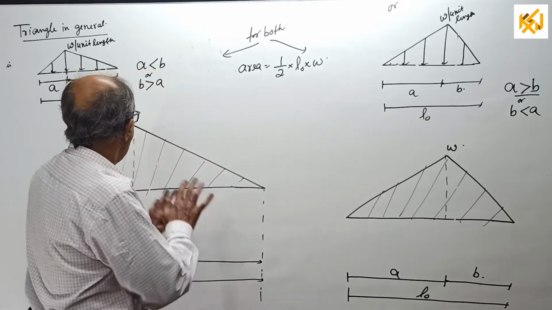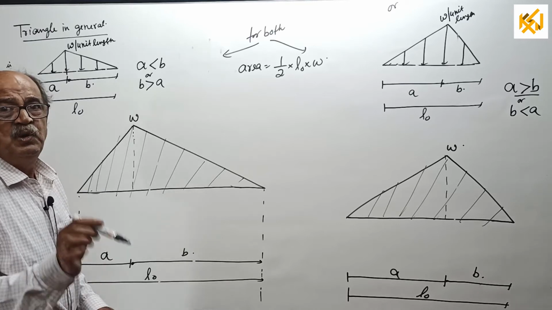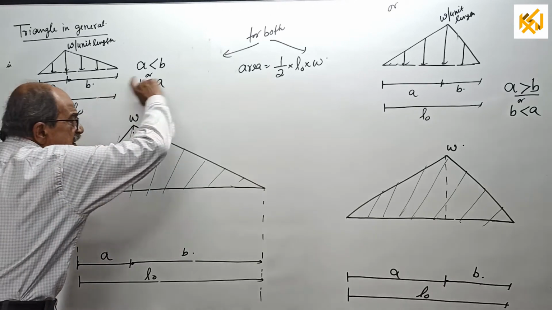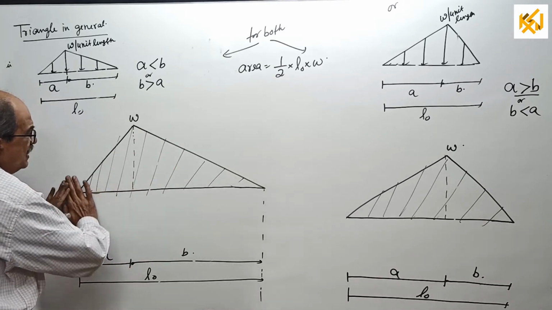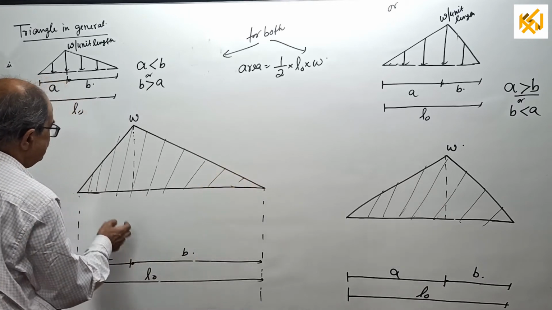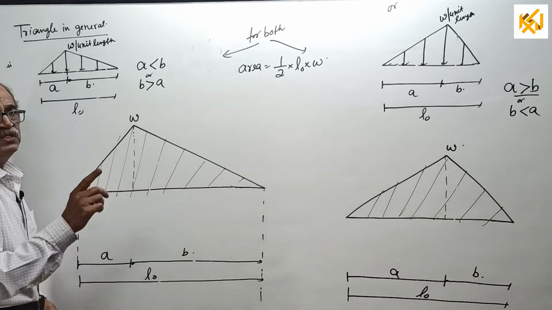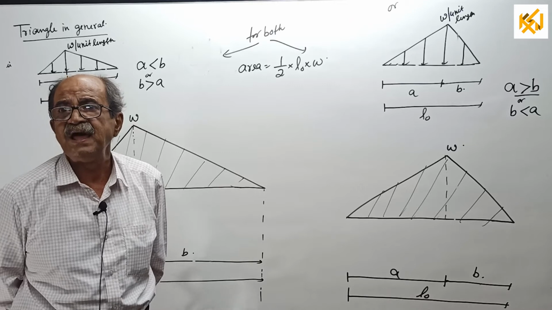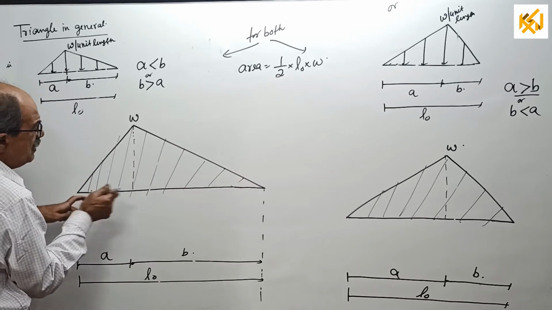Now, where is CG? First decide where the CG is. When you locate CG, it's important. Doubt comes for the CG of the entire triangle, not a part. I considered here the entire triangle. Where is CG? See which side has more area. Here A is lesser, B is more. So CG, now there is no 1/3, 2/3. Remember, 1/3 and 2/3 is only for a right angle triangle. So now CG will be on this side. Why? More area.